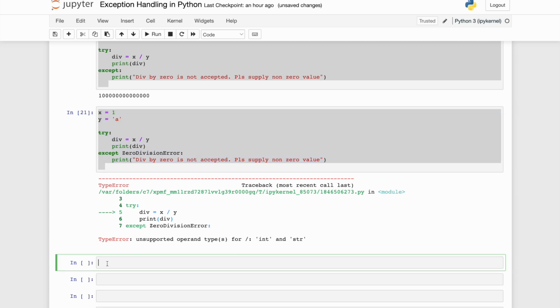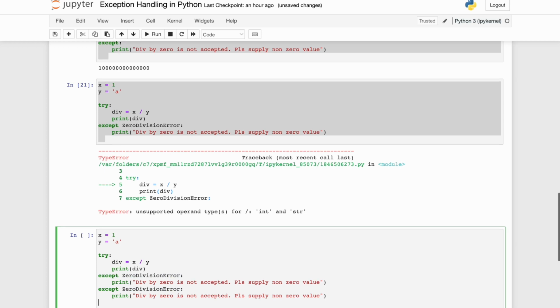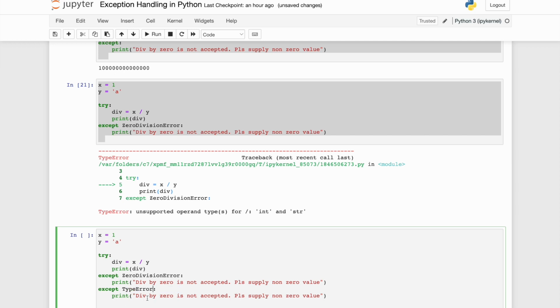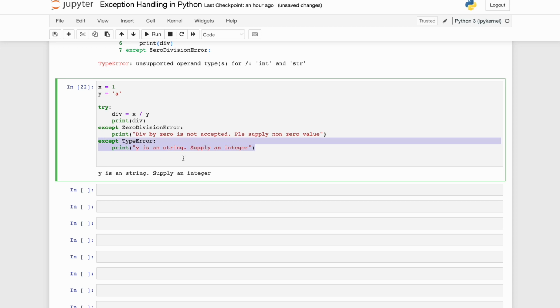To handle that, let me put another except block over here, and over here I will say type error. So my type error is also handled, and I will pass a message which is more like, y is a string, supply an integer. Now let me execute this. Since y was a string, the except block which gets executed is this one. Okay, y is a string, supply an integer, right?